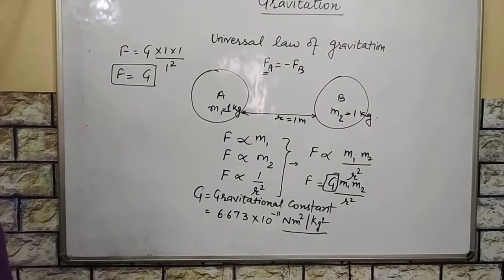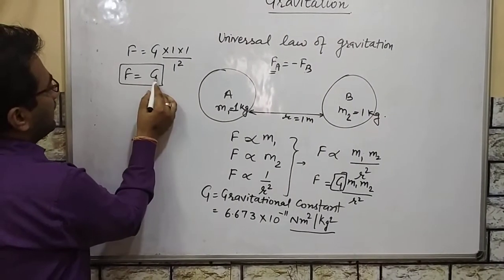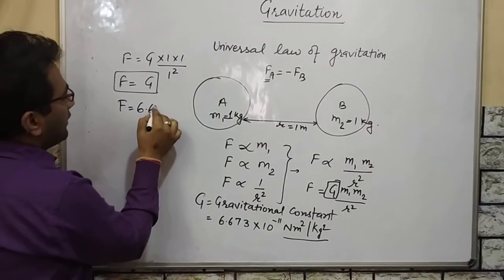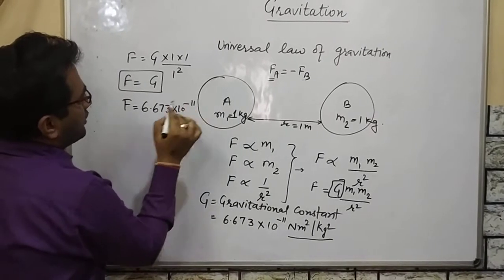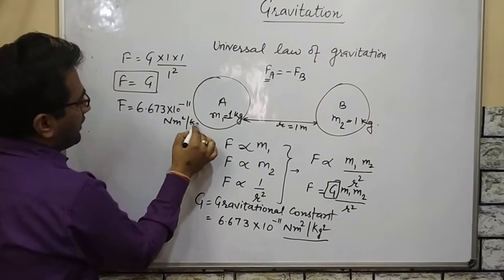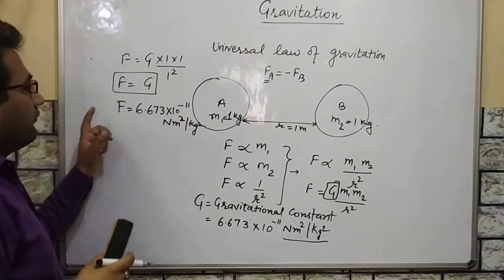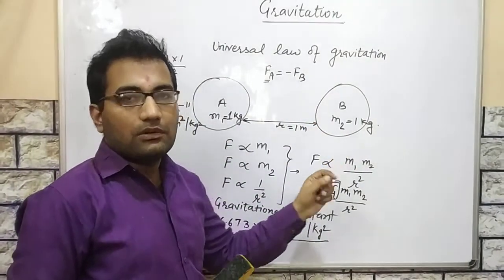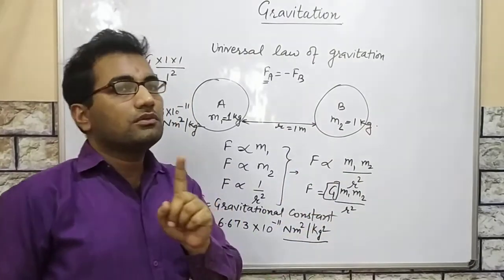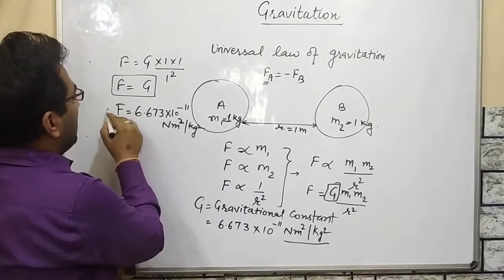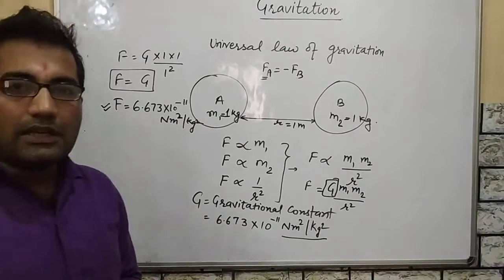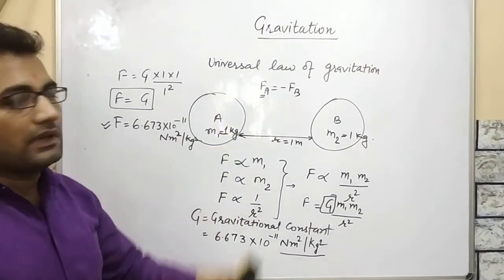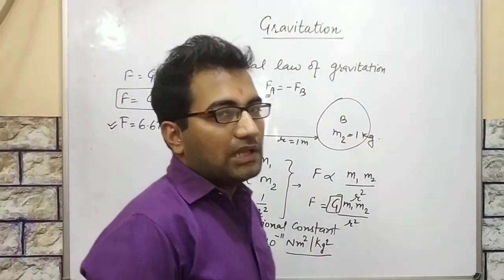F is equal to G means the force, having the unit Newton, will be equal to the gravitational constant, which is 6.673 into 10 raised to power minus 11 Newton meter square upon kilogram square, for two 1 kilogram objects m1 and m2 with a distance of 1 meter between them. So F is equal to 6.673 into 10 raised to power minus 11. So this is the universal law of gravitation, or you can say Newton's law of gravitation.